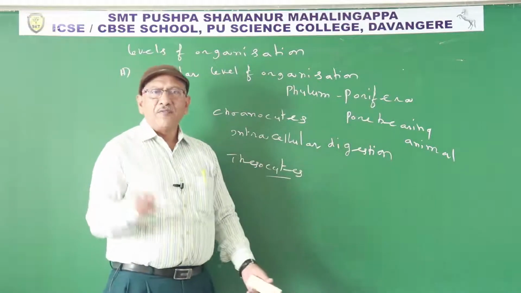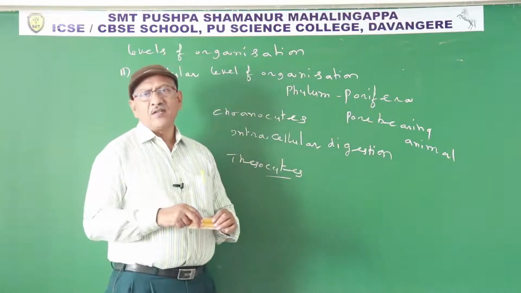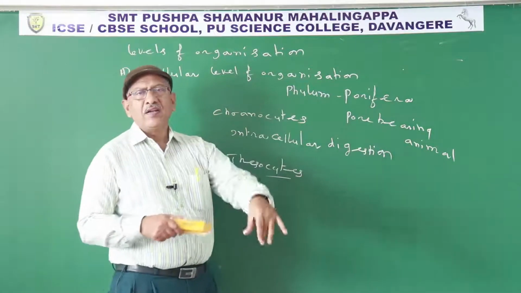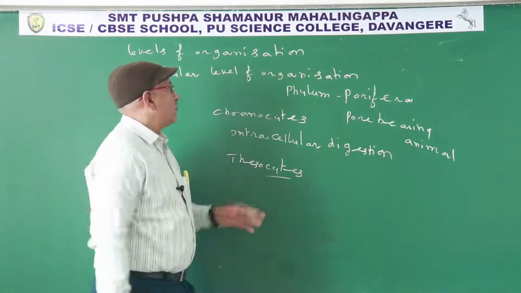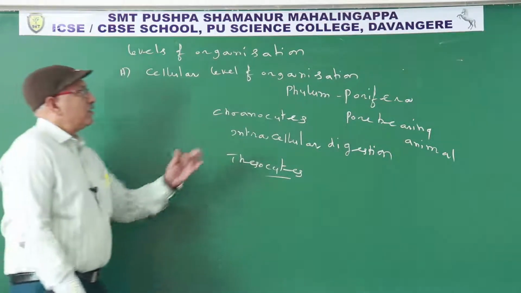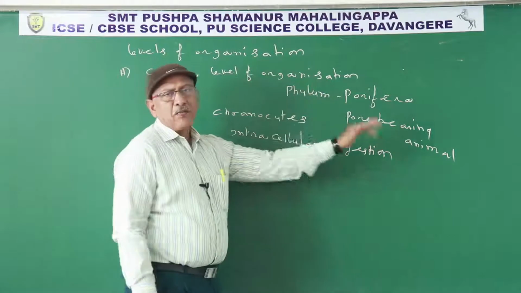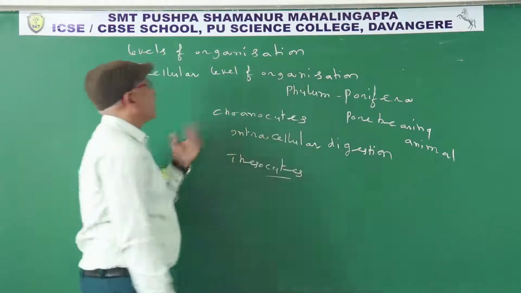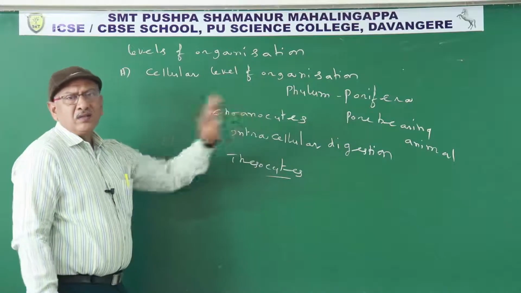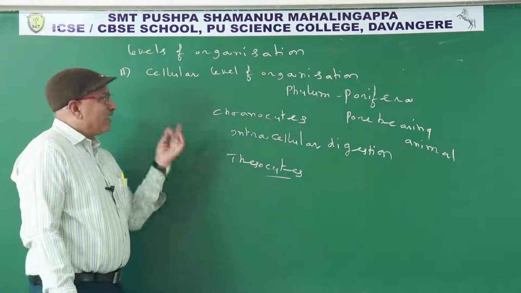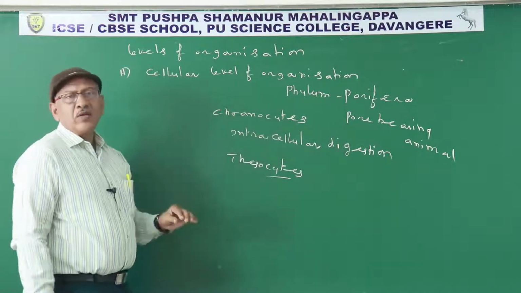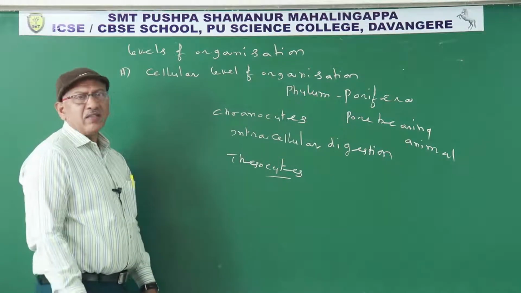On the body surface, numerous openings are present. Through these openings, surrounding water enters into the body. So the cellular level of organization is seen in members of phylum Porifera. What is the cellular level of organization? The body has some types of cells. Each type of cell performing a particular function is known as cellular level of organization.